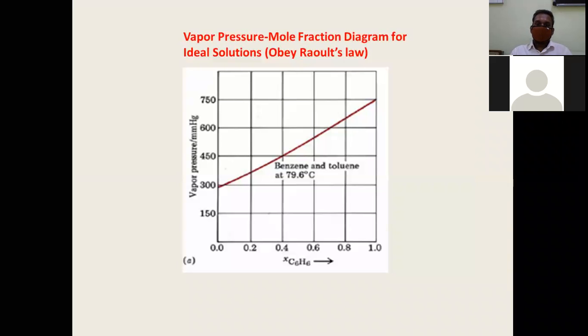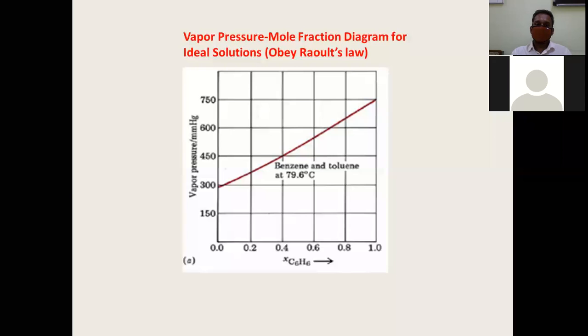Before that, a recap of the vapor pressure mole fraction diagram for ideal solutions. In our previous slide, I showed you a slightly different diagram. This is also a graph which depicts the behavior of a solution.